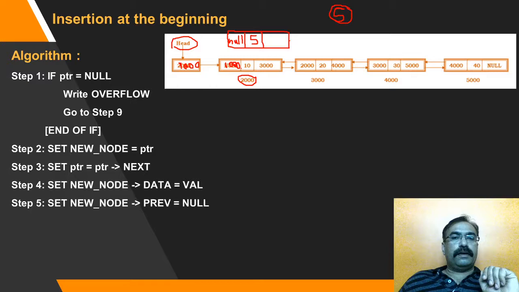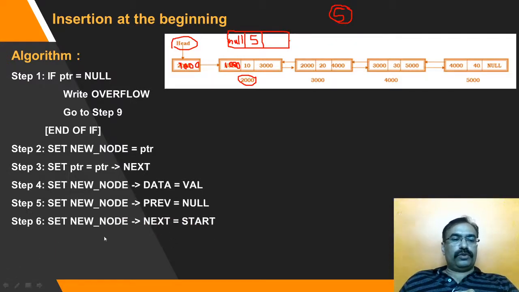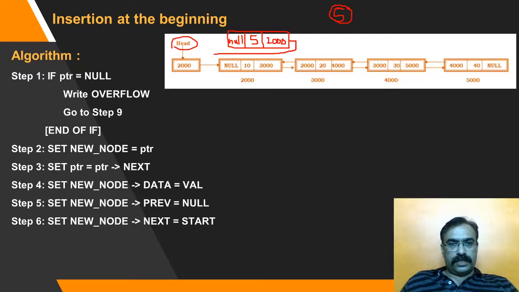Now we need to set the next field. So new node dot next is equal to start or head, any name you can give. So it is head. New node dot next is equal to start. Start is the value 2000. It is pointing here. So this is 2000. So we need to write 2000 here. As soon as I write 2000, this link is created.